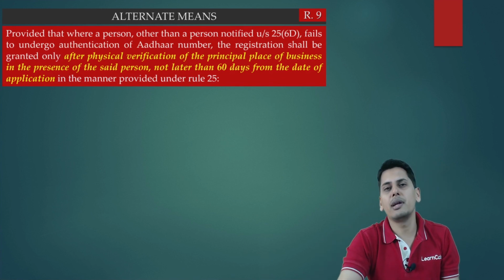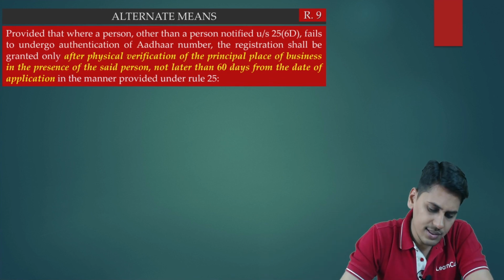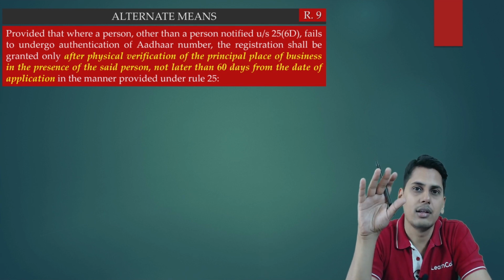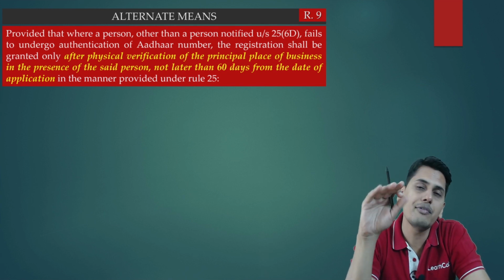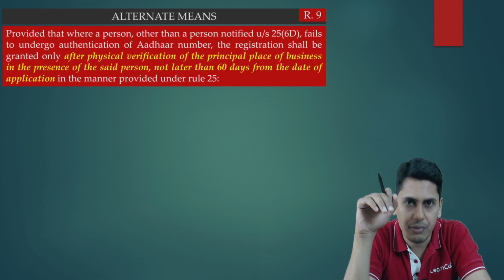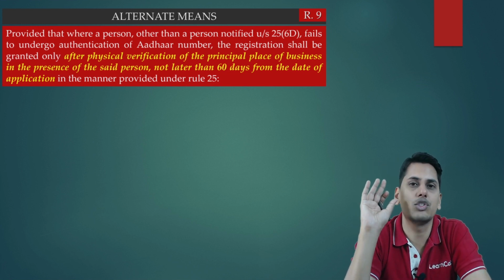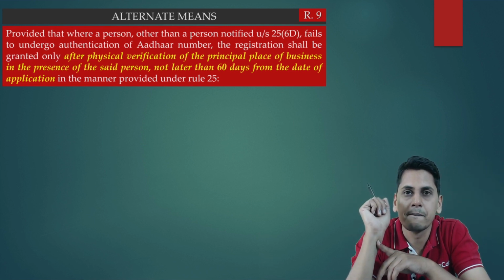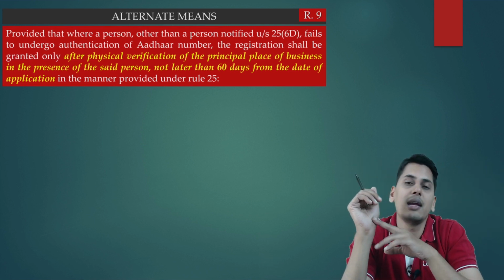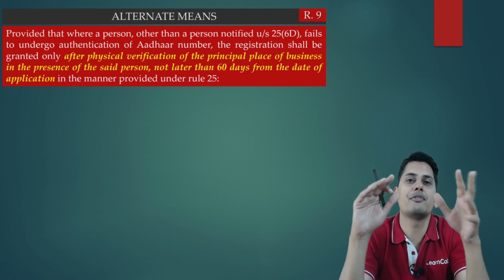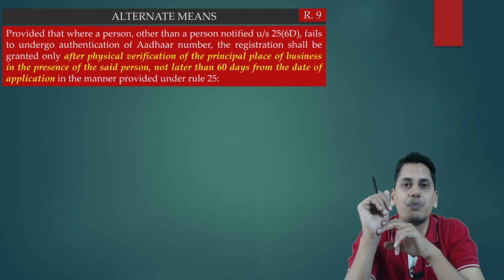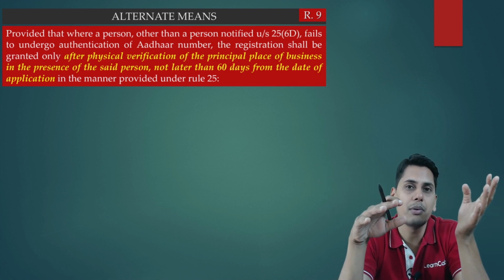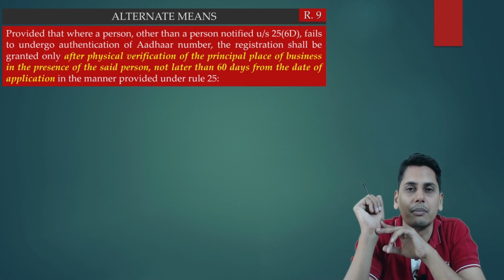The second amendment in the very same rule number 9. Now friends, we know that if a person fails to get his Aadhaar authenticated, or does not opt for authentication of Aadhaar number, physical inspection needs to be carried out. Only thereafter is registration going to be granted to him. But friends, what is the time limit? By when should the proper officer come and physically verify his premises? Because please understand, only after physically verifying the premises is the registration going to be granted to him.